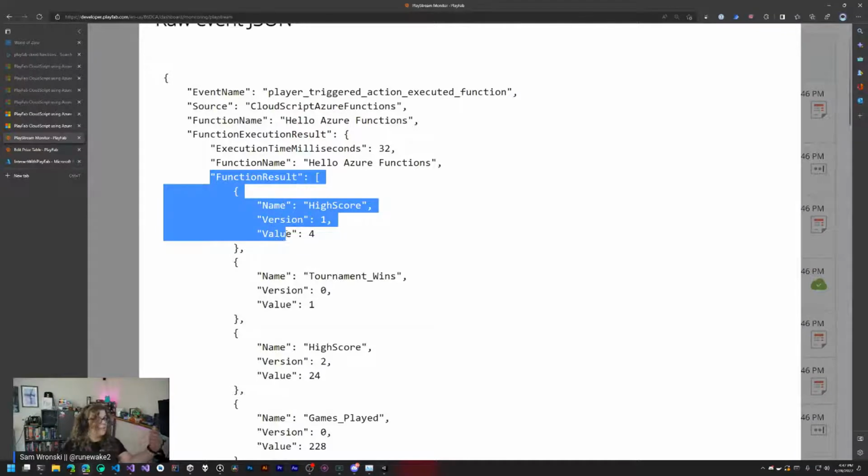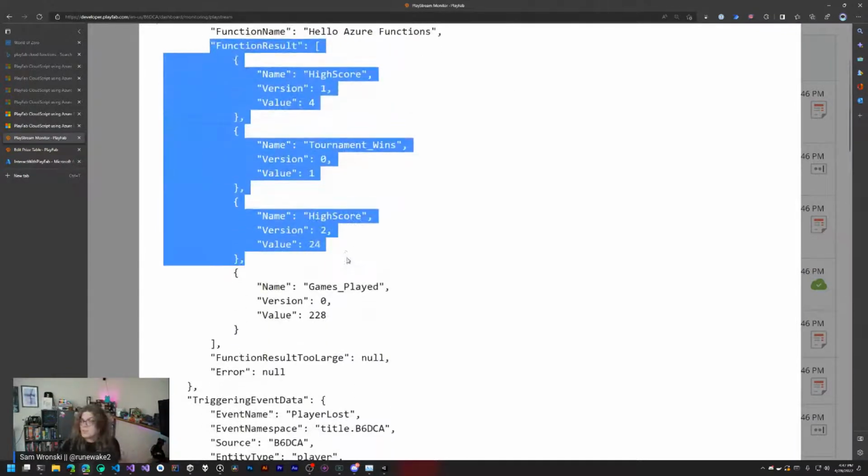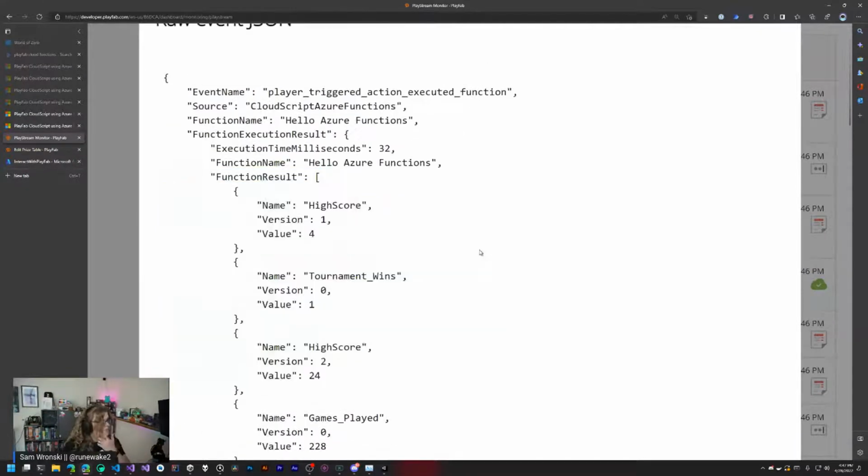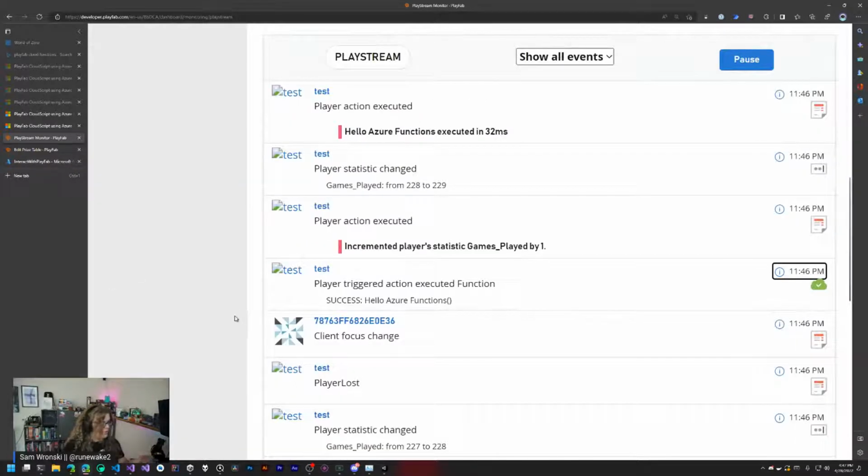So if we look at this, our function result now is just those statistics. Now we're just getting the high score, tournament wins, high score again, and then games played. And so we're getting these different things coming back to us as a way to interact with this. And I think that's mostly everything here. There's two other things that I kind of want to quickly cover, and then we can maybe answer any questions if anybody has any questions. Otherwise, we'll just leave it here.